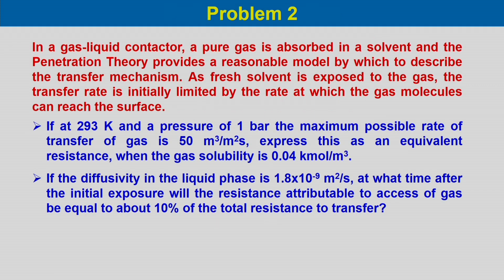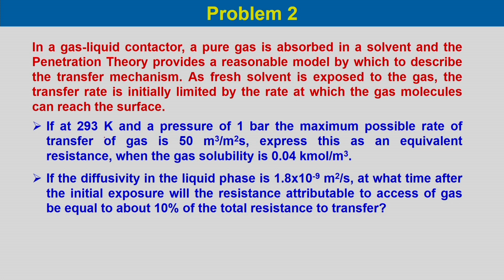Now, let us take an example. In a gas liquid contactor, a pure gas is absorbed in a solvent, and the penetration theory provides a reasonable model by which to describe the transfer mechanism. A fresh solvent is exposed to the gas. The transfer rate is initially limited by the rate at which the gas molecules can reach the surface.